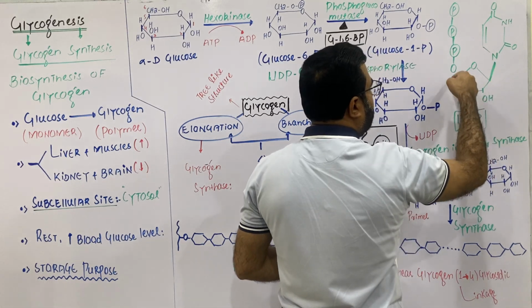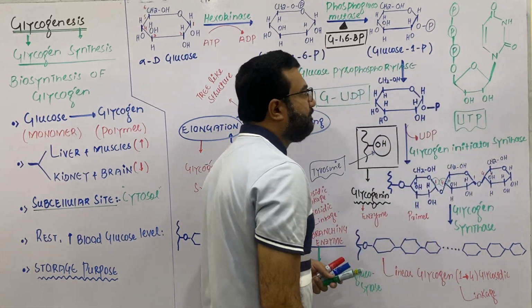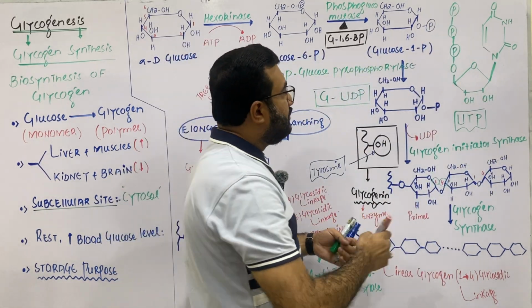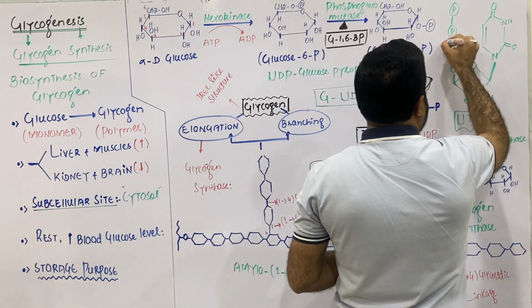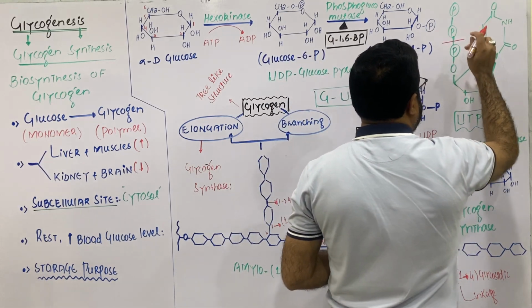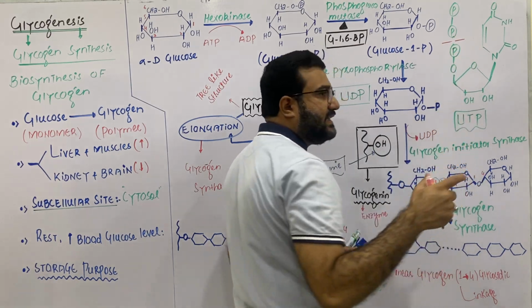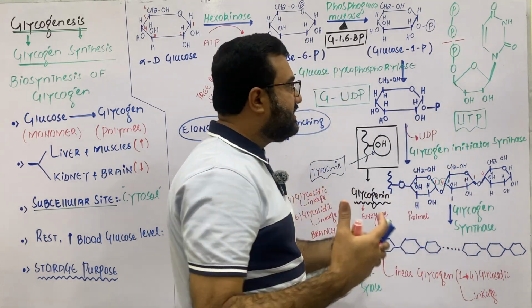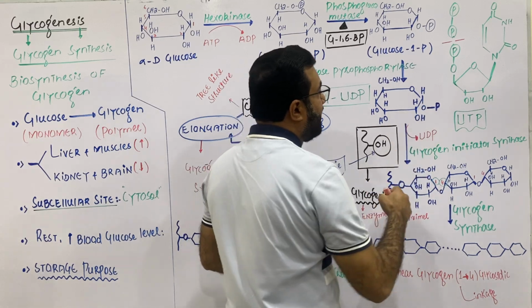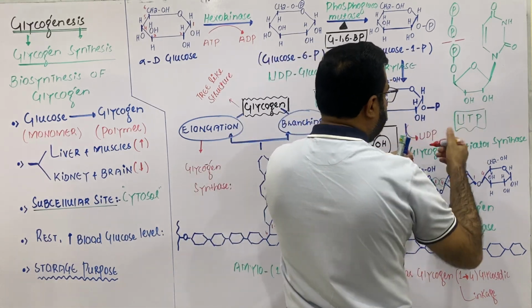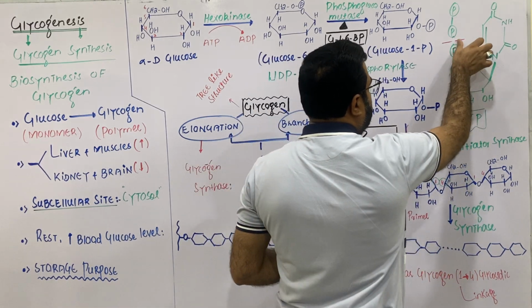This one is uridine, and these are 3 phosphate groups. My dear students, the 2 phosphate groups get detached from this uridine triphosphate. This breakage of the phosphate bond releases a large amount of energy which is used during this reaction. And my dear students, now these two molecules will join together in this way.